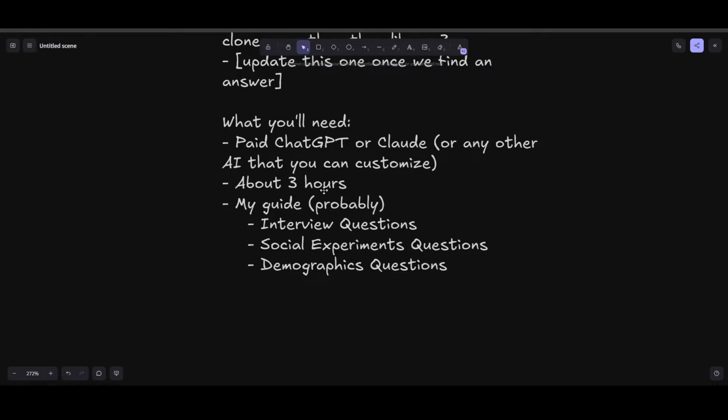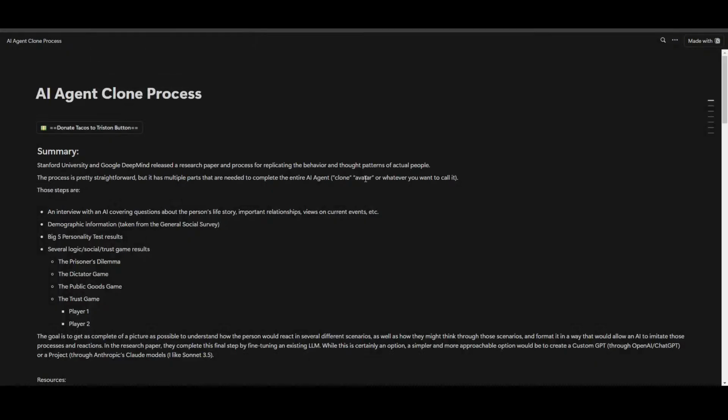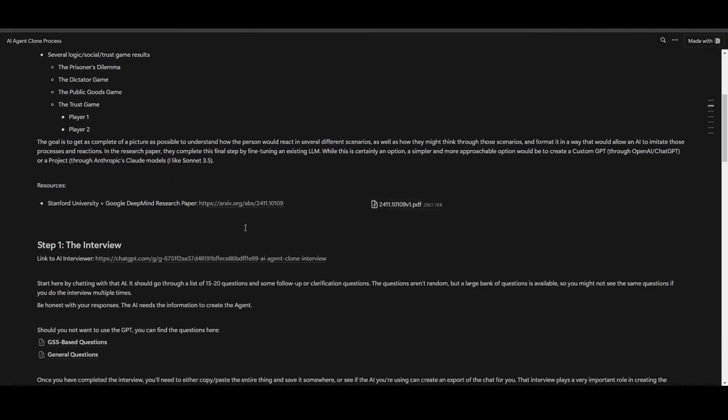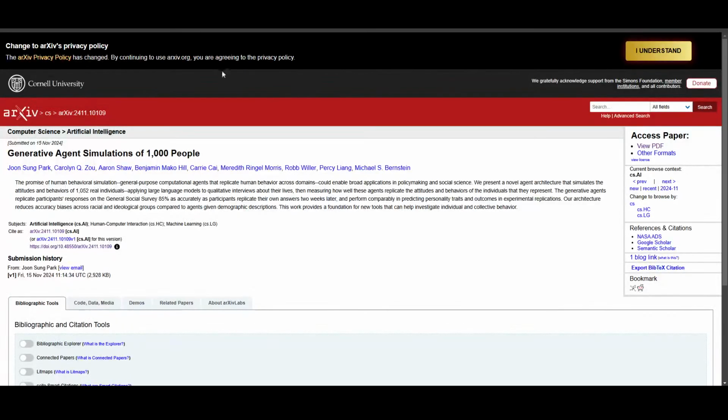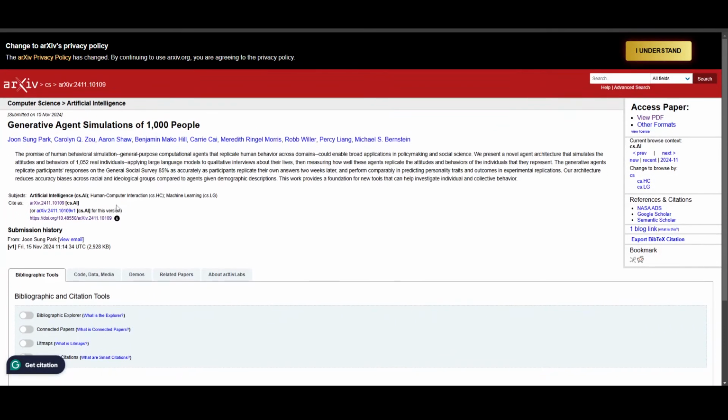The process takes about 3 hours. We are not going to sit here and go through the entire thing in 3 hours. And I'd also recommend that you have my guide. If nothing else, it's because this thing has links to all the other reference documents you're going to need. Now, again, if you don't want to use the custom GPTs I've built or anything like that, then this is going to link back to all the original source documents. So again, this is the link back to the actual research paper.